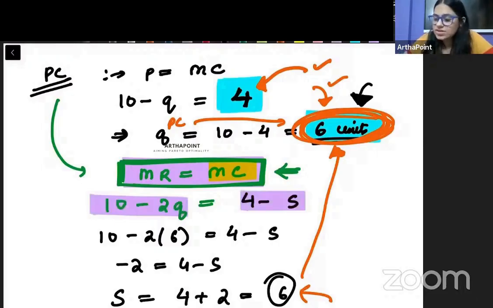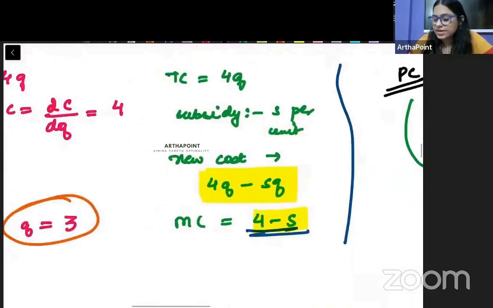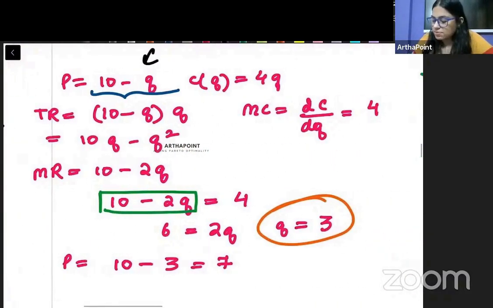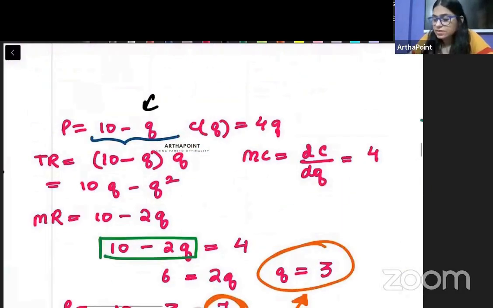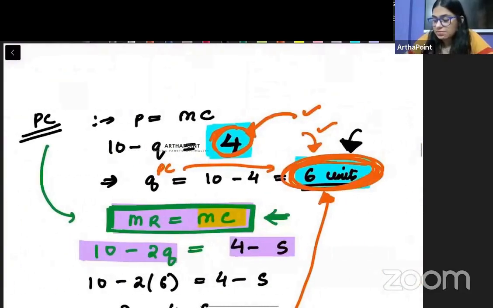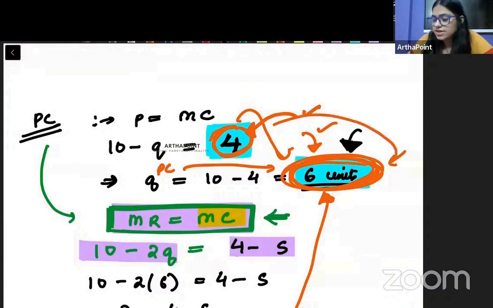I cannot simply say कि अच्छा ठीक है यहाँ पर तो perfect competition में तो price 4 का है और monopoly में price 7 का है तो just give me a subsidy of 3. ना, remember when the price is of 7, I am asked to sell only 3 units. And when the price is of 4, I am asked to sell 6 units. So I cannot only directly take the price difference. What about the extra 2 units that I am selling at 4 rupees?